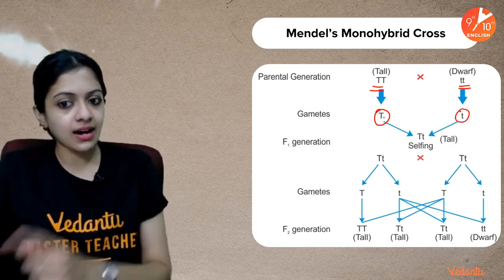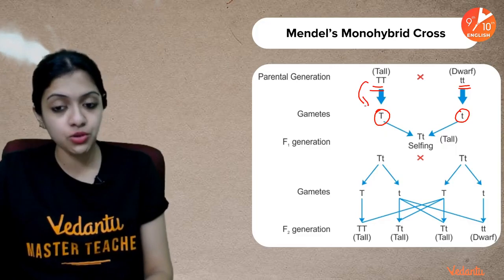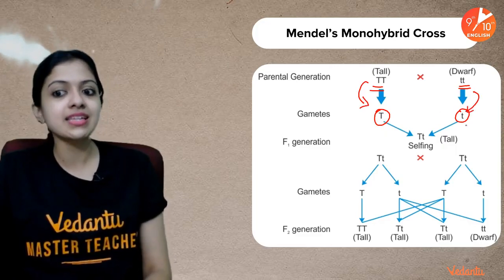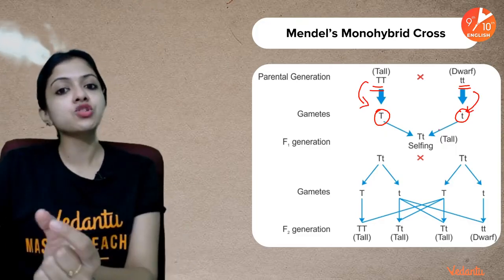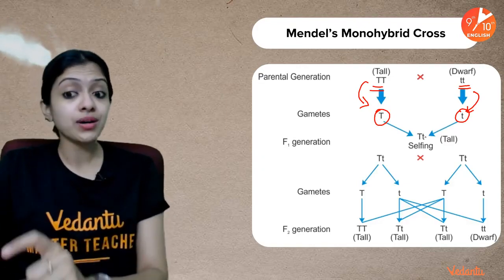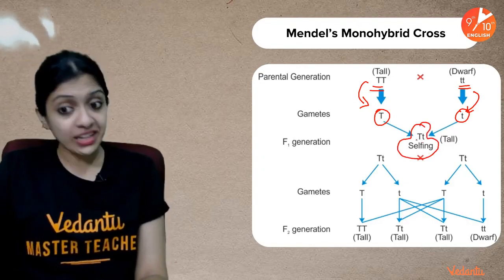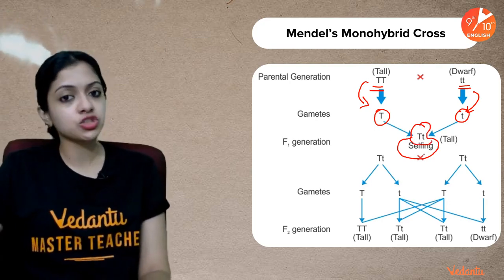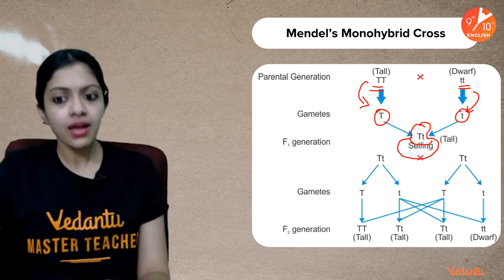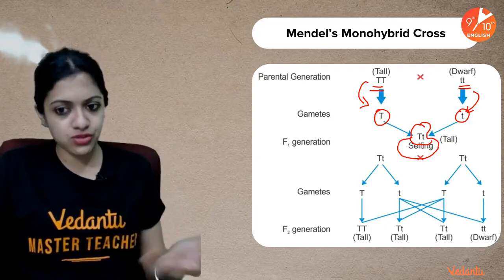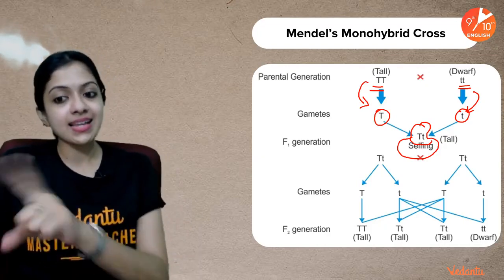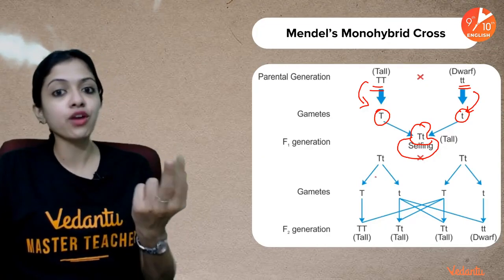So this is the type of gamete that this parent produces, and this is the type of gamete that this parent produces. When they come together during fertilization, the F1 generation has the genotype capital T small t, which is a heterozygote. Now when it is selfed, what happens? The gametes that a heterozygote would produce would be of two types.